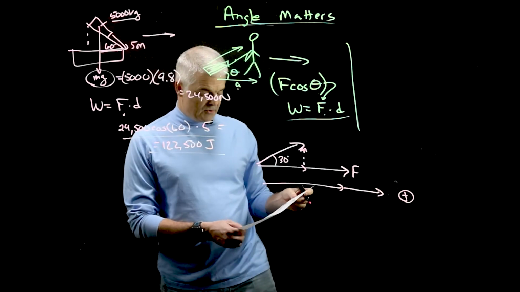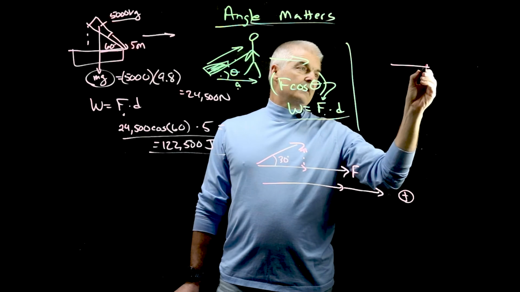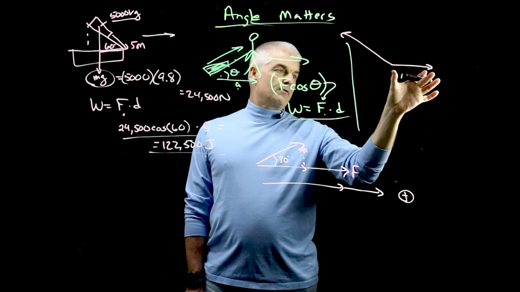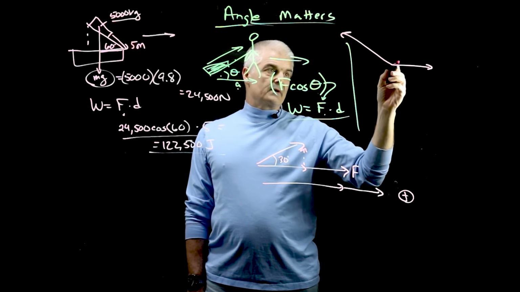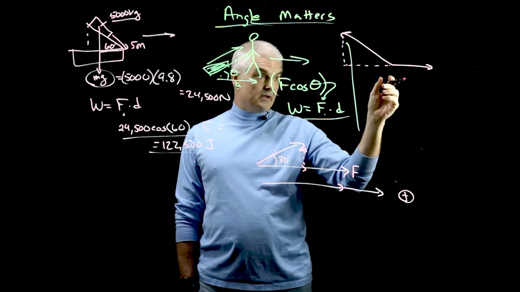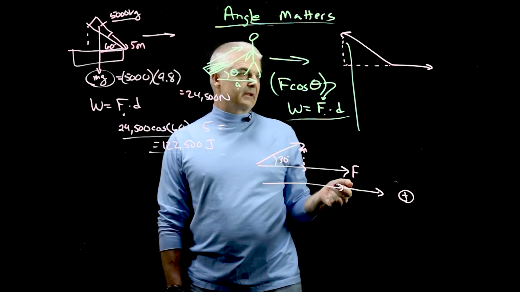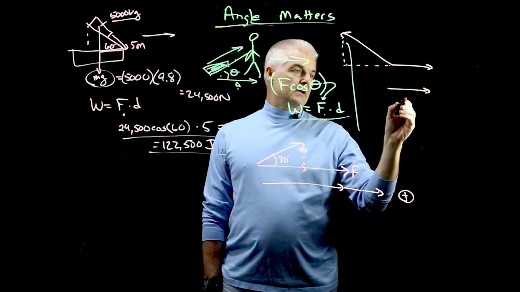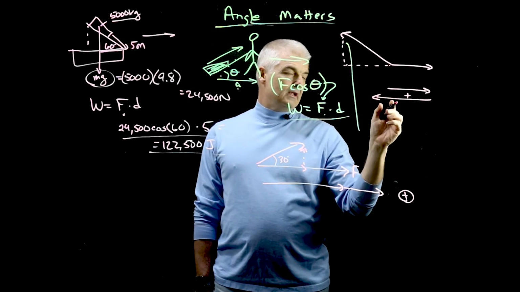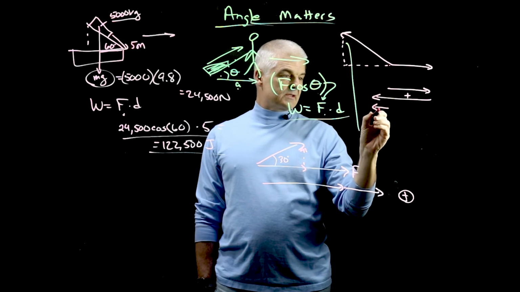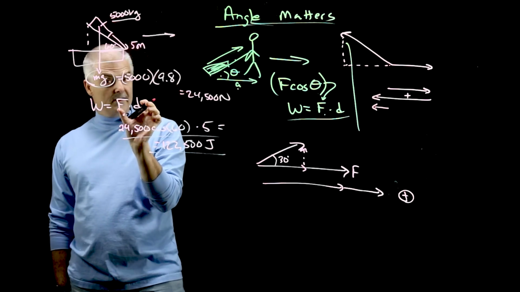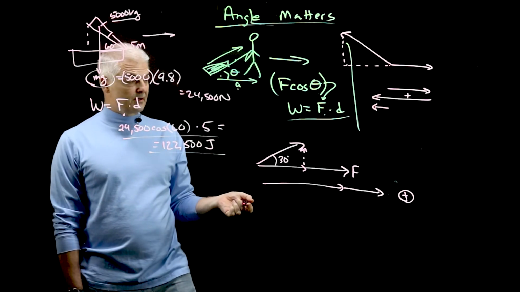Okay? Now here's an interesting one. You can also have one that would be like this. So we've got a positive force here in the x direction, and then we have a negative force that's going in the x and the y direction. But if the movement is only in the x direction, we're making an assumption, then you would have this plus this, and I'm making an assumption it's a little bit longer. And your net force is this, and guess what? If you have a negative force, then when you plug that into the equation, you can have negative work, which indicates your work is going in the opposite direction. Make sense?